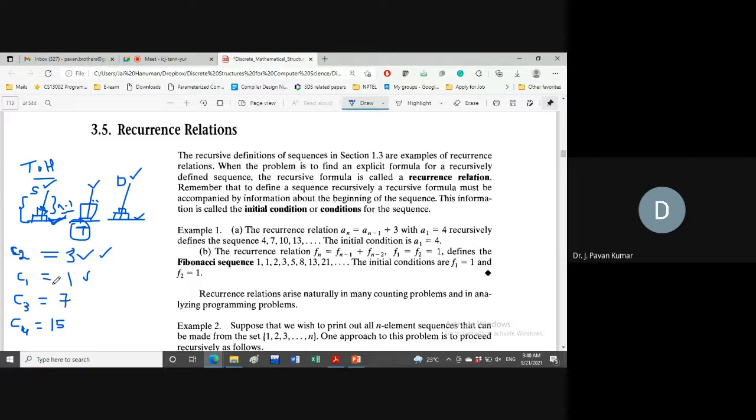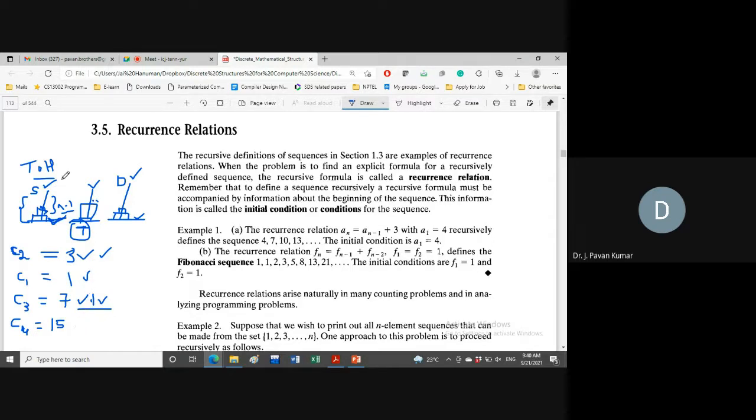3 we have to move to the temporary, then the largest one to the destination, then the 3 we have to move to the destination from temporary. So to move 3 disks we require 7. Next, the largest one to the destination we require 1. Then again those 3 from temporary to destination we have to move. So again 7. So total 15.